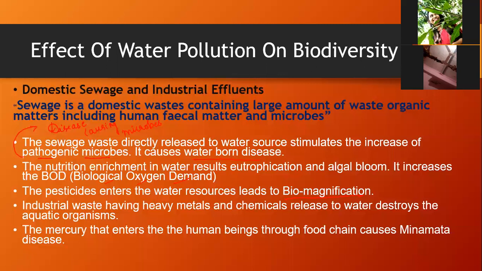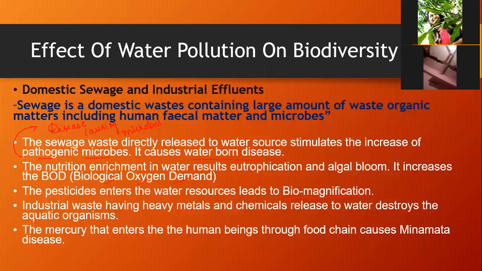So the first thing is, the industrial waste having heavy metals and chemicals released to the water destroys the aquatic organisms. You only have to remember that industrial waste containing metals and chemicals, when allowed to release into the water bodies, destroys the aquatic organisms. It means they kill all those animals which are present in the water bodies.